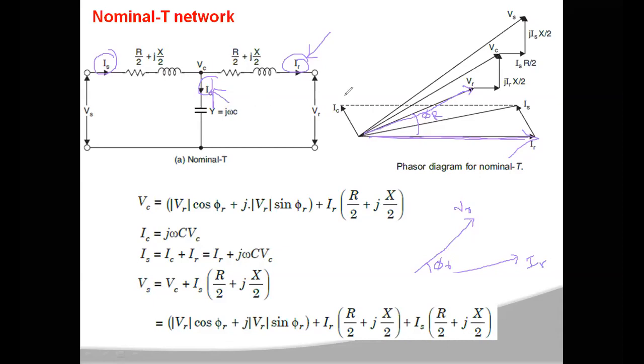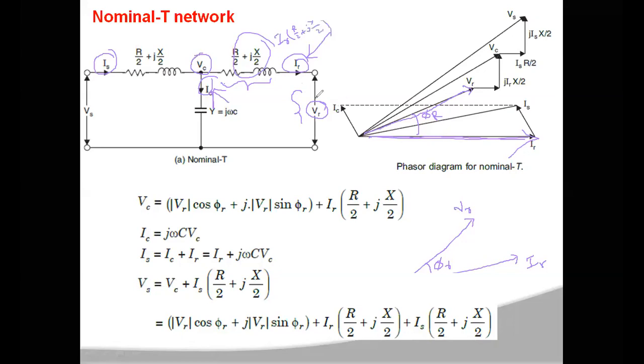Then how can you get this VC? VC is the sum of VR and the voltage drop across the series impedance. That means for this VR you have to add IR into R by 2 plus jX by 2.